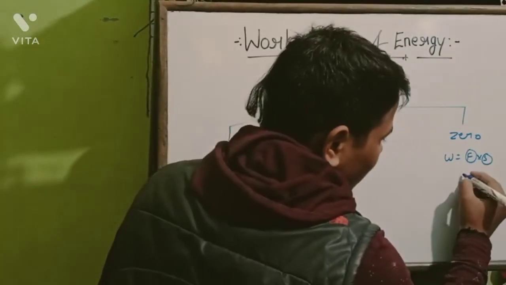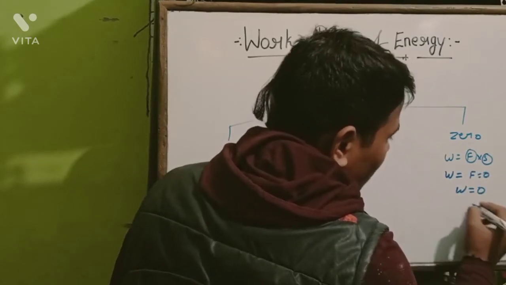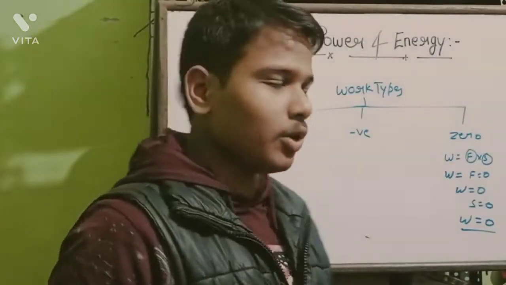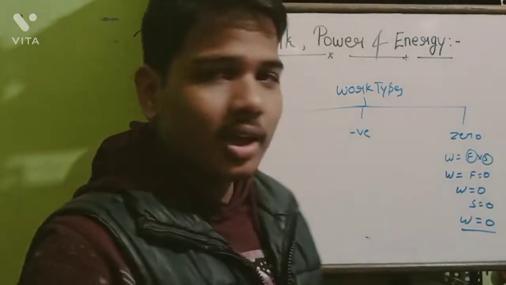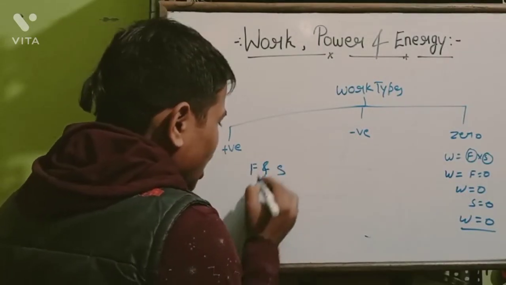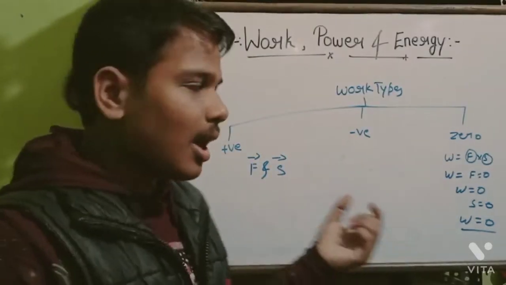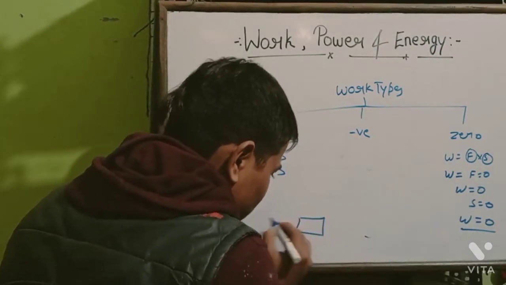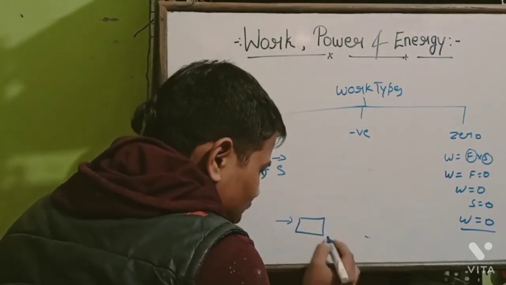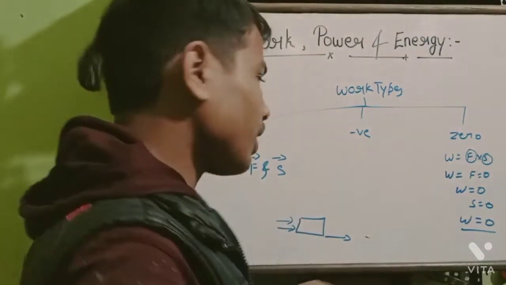If force is equal to 0, then work done is equal to 0. If S is equal to 0, then work done is equal to 0. So this is 0, work done is 0. Now come to the positive. If the force and displacement are in the same direction, as when we are pushing this stone, we are applying force in this direction and displacement is also in this direction, then it is positive work, or the work done is positive.